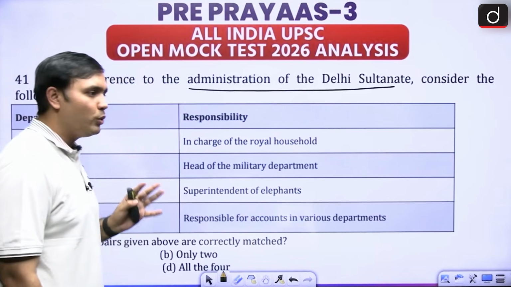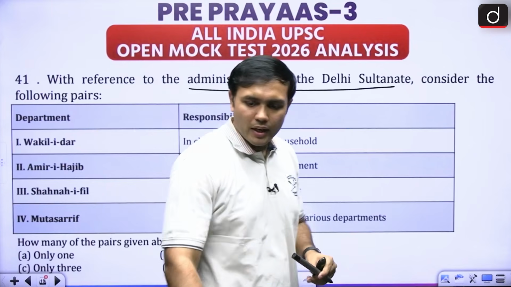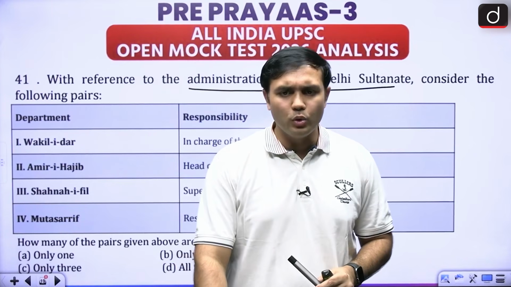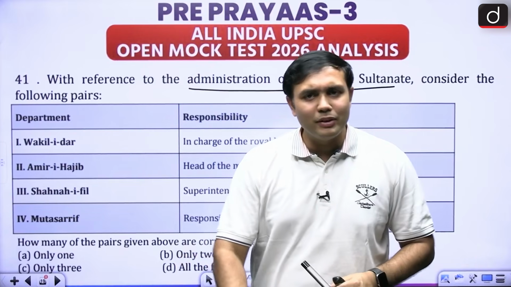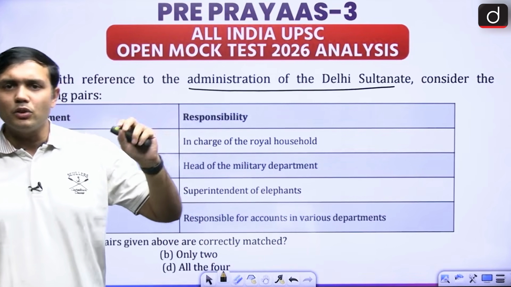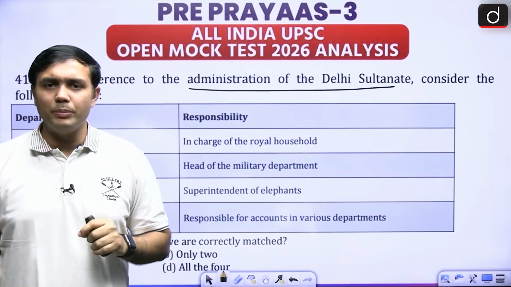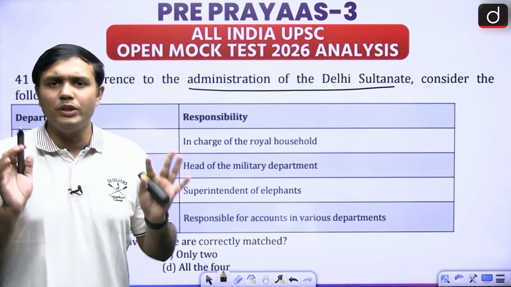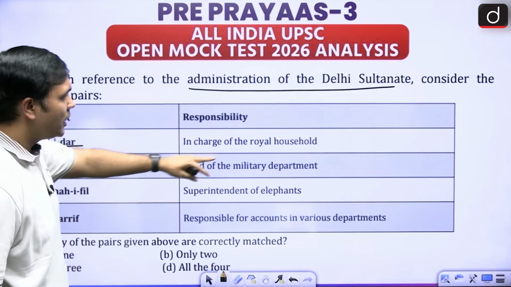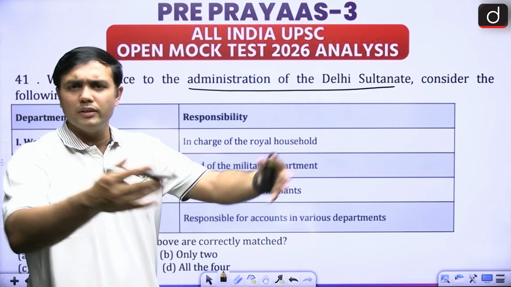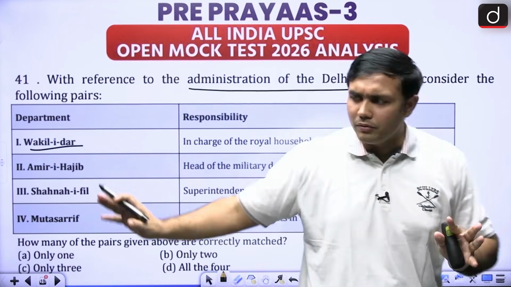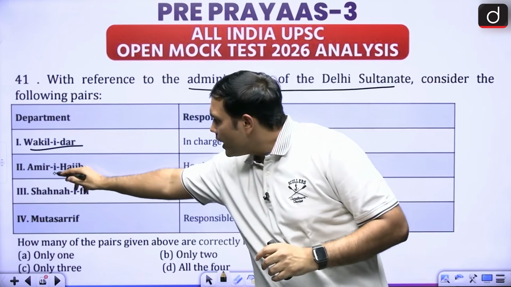If you have done your medieval part properly, right, I think you will be able to give this question a good go, right? I'm not saying that everyone would get it correctly, but if you have completed, especially in case of administration in the medieval periods, these are very frequent questions, right? So let's look at it. So Vakil-e-Dar, it is royal household, of course. All the different aspects of the royal household, they were managed by Vakil-e-Dar, right?